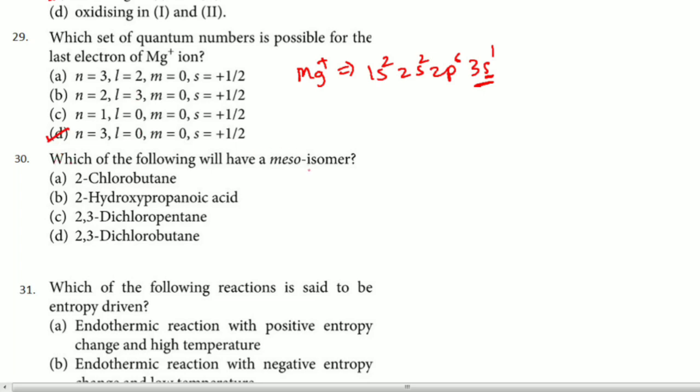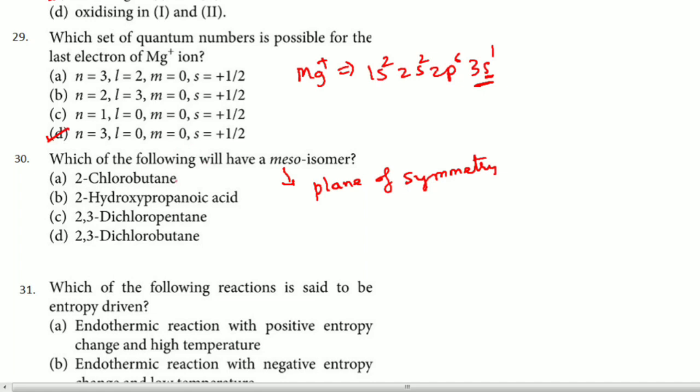30th question. Which of the following will have a meso isomer? See, which of the following will have a meso isomer? A meso isomer should have a plane of symmetry. That is the important point, and there should be chiral carbons. Chiral carbons and a plane of symmetry should be there, right?